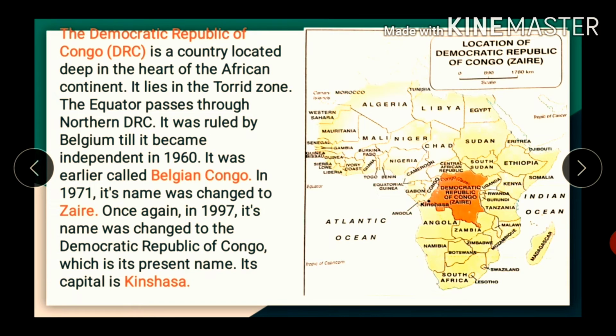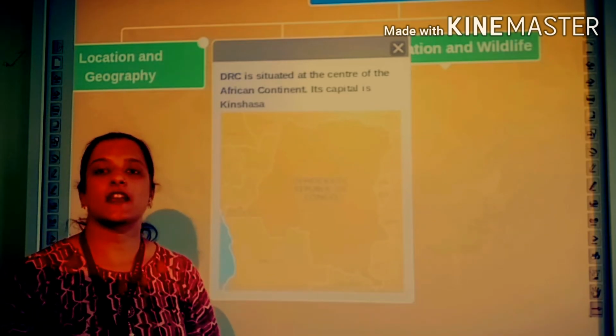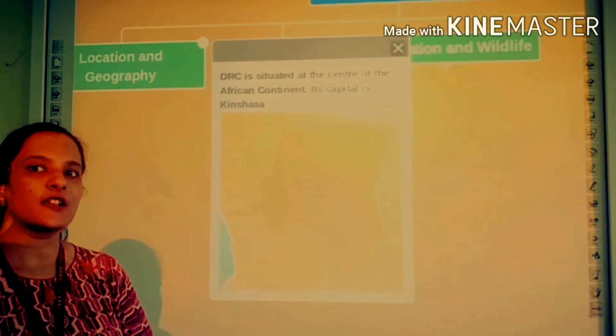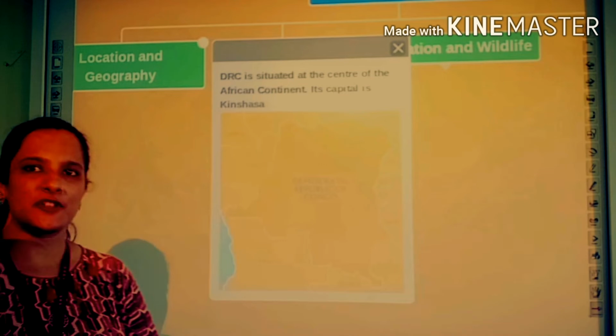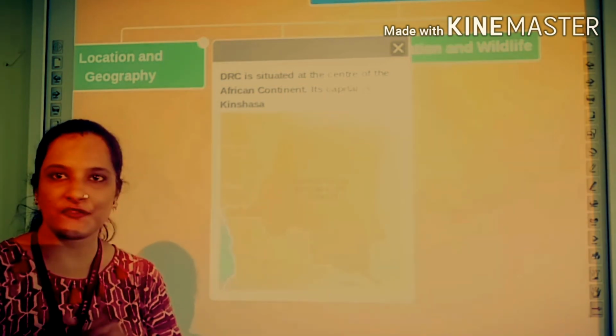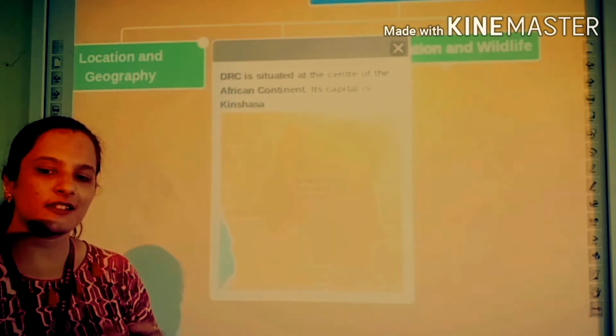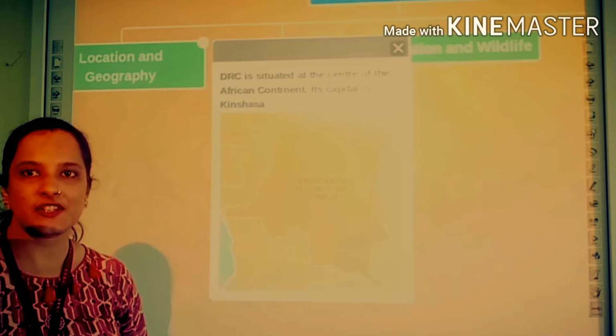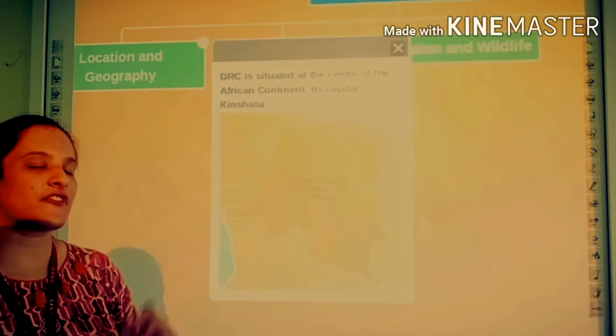So students, as you can see in the map, it is indicating the location of DRC. You can see the equator is passing through its northern part, right? As we have read in the textbook, DRC is situated in the heart of the African continent, right? So why is heart mentioned here? It's not a human body, right? Students, the heart is situated in the center of the human body. Hence, for center, the word heart has been used here. Heart means the center. So DRC is situated in the center of the African continent.